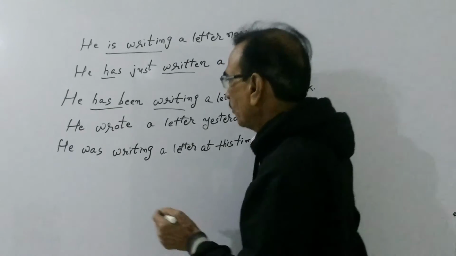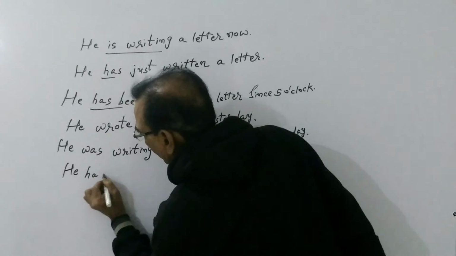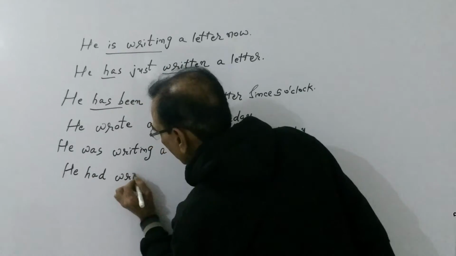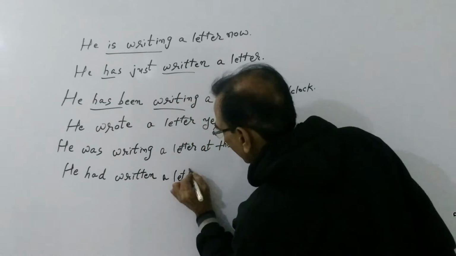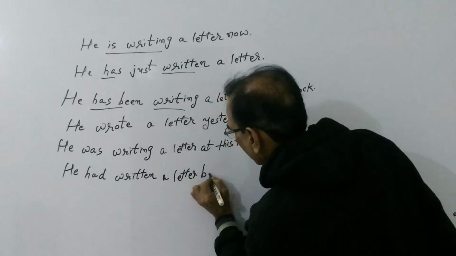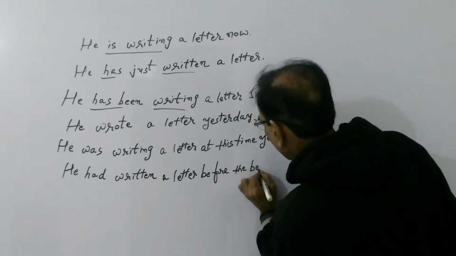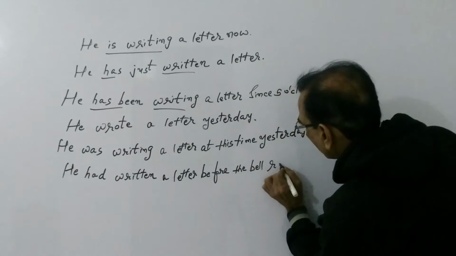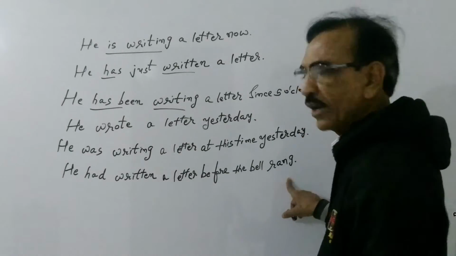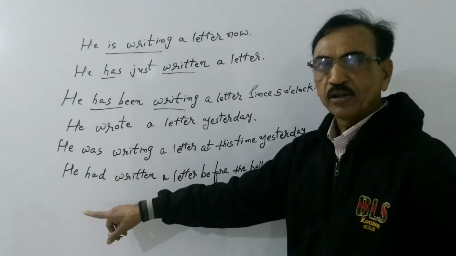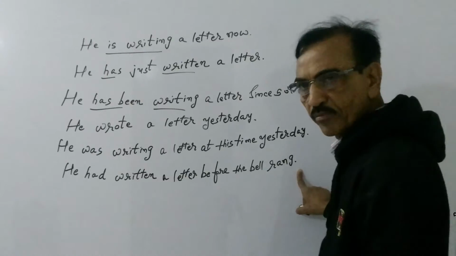Now let us switch over to perfect past tense, friend. So he had written a letter before the bell rang. Bell rang is the past tense of ring, friends. He had written a letter before the bell rang. Or if it is negative, so I will write he had not written a letter before the bell rang.